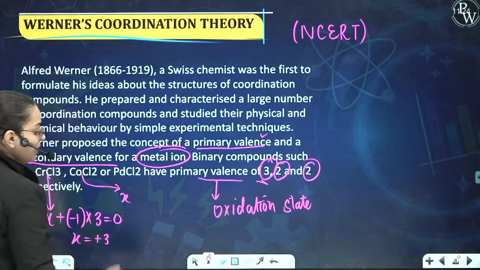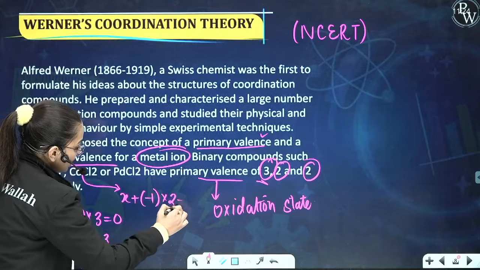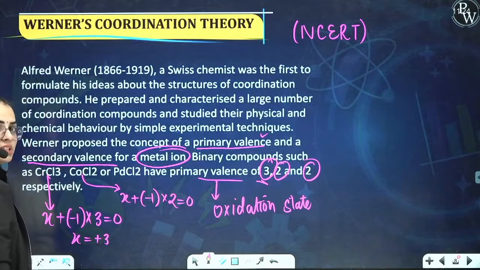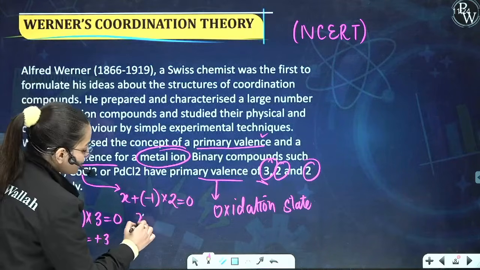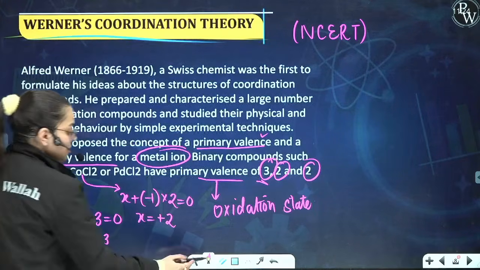Again for Co you will let it as X. For Cl you know it is -1. How many Cl2 is equivalent to what? Is equivalent to 0. Great. So X shall come out to be what? This will go over there. X shall come out to be +2.